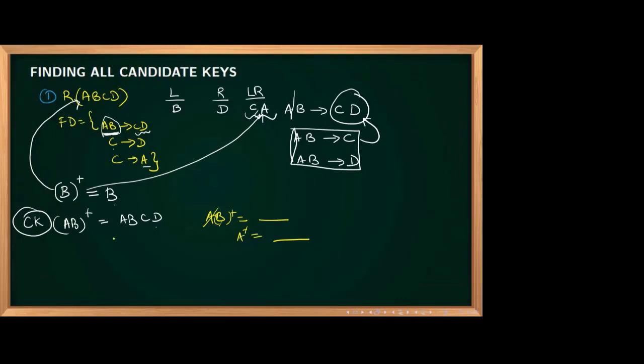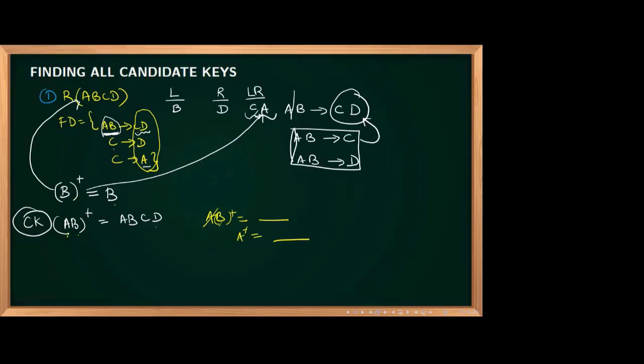Now the next one is the interesting step. After finding the first candidate key, if you want to find whether any other candidate keys are there or not, without applying any brain on that, you can simply get it. How? You see, my first candidate key is AB. Take one attribute at a time, A. Go and check whether A is there in the right side or not. A is there in the right side. Are you able to see A in the right side? Yes.